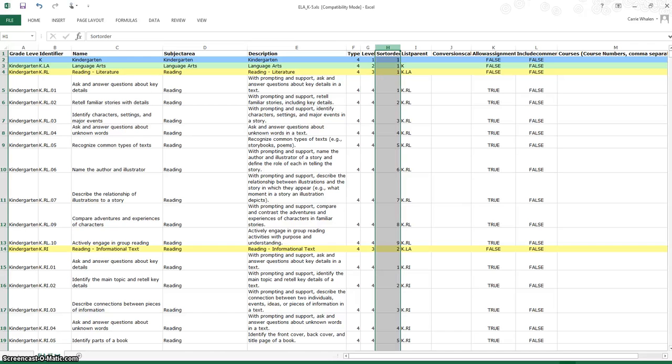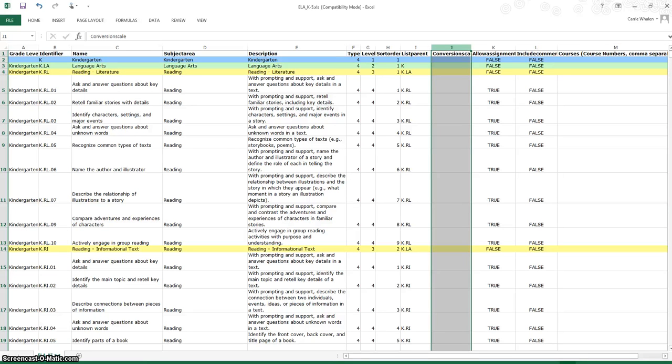The sort order shows what level they are going to show up in PowerSchool in that list view that we saw earlier. And the list parent is one level below the identifier. So here the identifier is a K, so this is going to be a K. It's easy to look at this in a spreadsheet view once you have some of them, the columns put together.